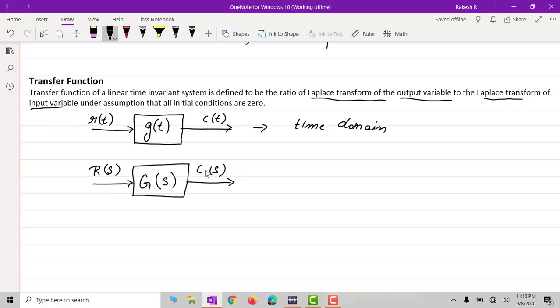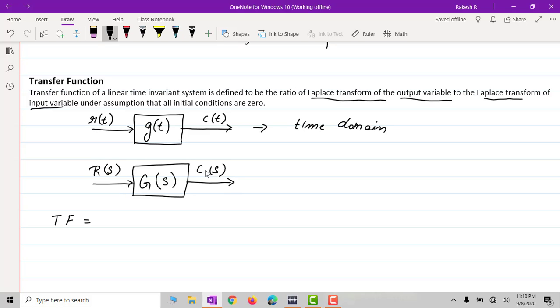By the definition, the transfer function is defined as the ratio of Laplace transformation of output variable to the Laplace transformation of input variable. I'll write the transfer function as TF.